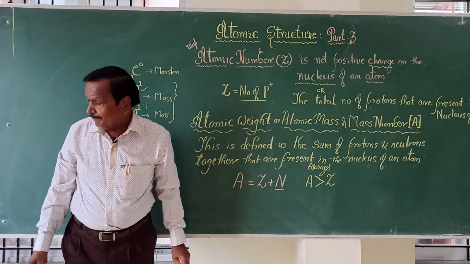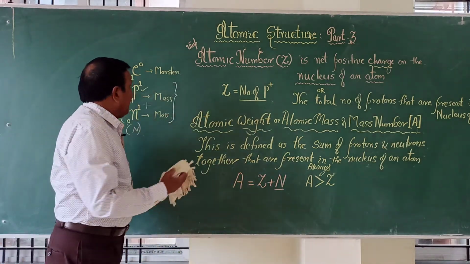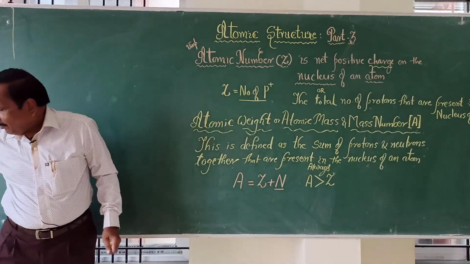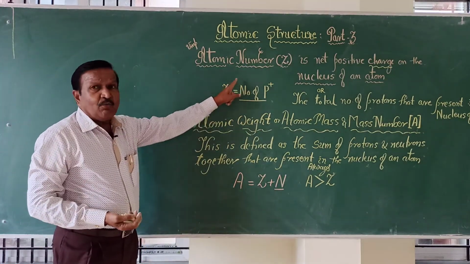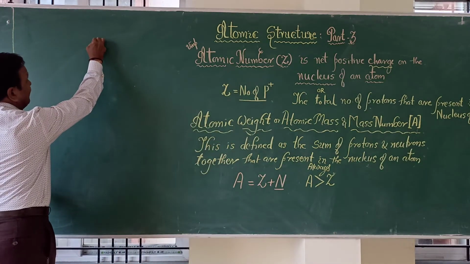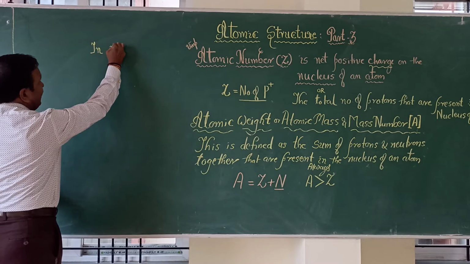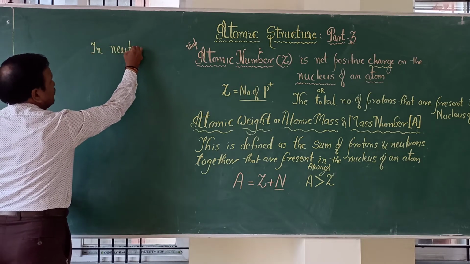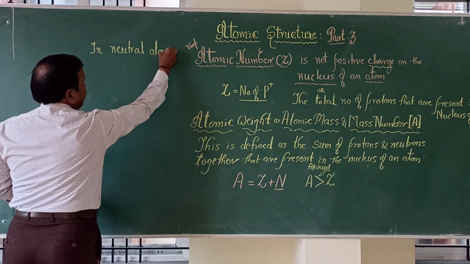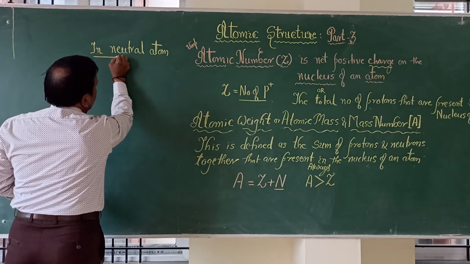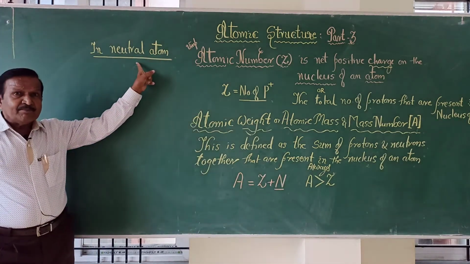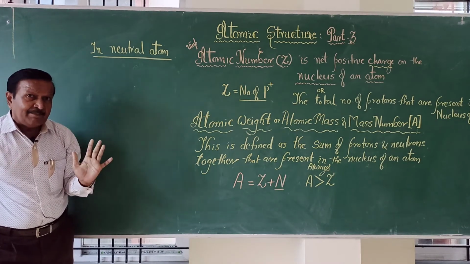Next, coming to electrons, what is the role of electrons? Because we talked only about protons and neutrons, and what about electrons? So, in a neutral atom, what is the meaning of neutral? Tatastha. That means there will be positive charge and there will be negative charge. Neutral, don't confuse, it does not mean there is no charge.